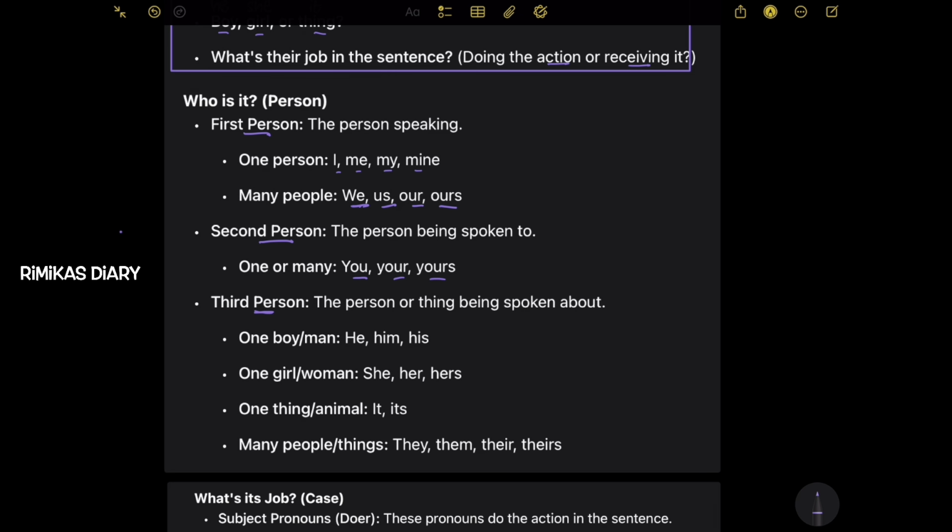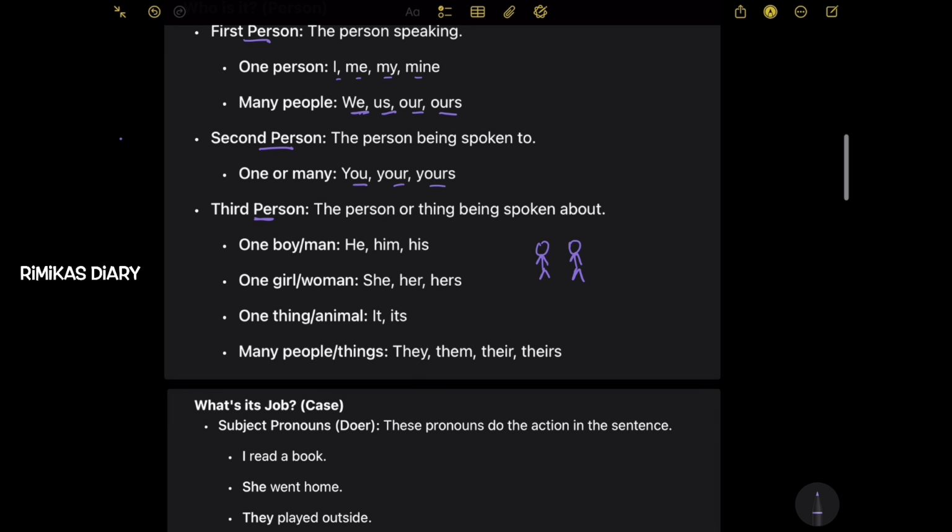For example, there are 2 people, and they're talking about someone who is not with them. That person is somewhere else. So these 2 people are talking about this person. That's third person. When they are talking, they'll use pronouns like he, him, his, she, her, hers, it, its.